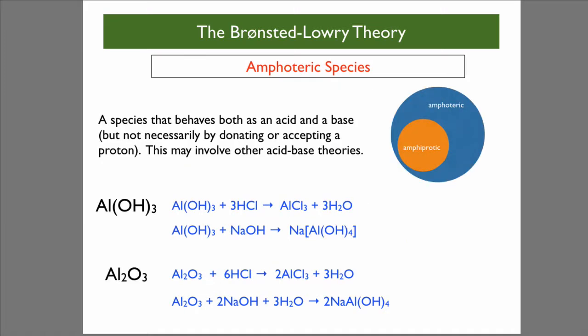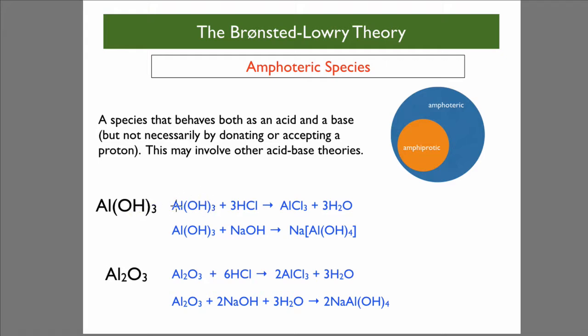Amphoteric species: a species that behaves both as an acid and a base, but not necessarily by donating or accepting a proton. This may involve other acid-base theories. If you look at the diagram up here, you can see all amphiprotic species are indeed amphoteric. Here are some examples of amphoteric species that aren't accepting or donating protons.